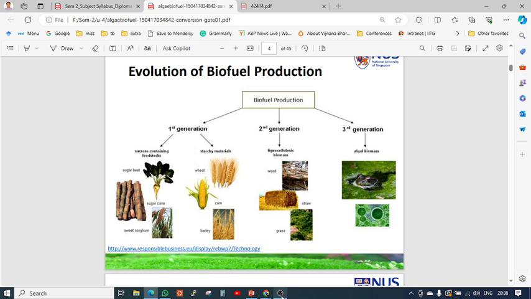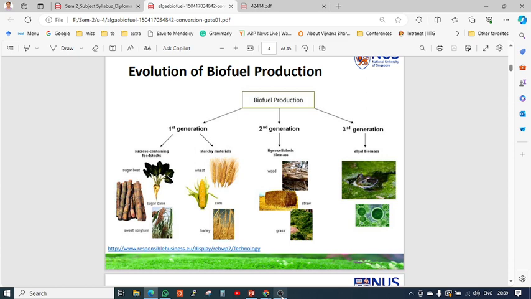The second generation is from biomass, mostly wood, with some processes. Unlike the first generation, which you can process without chemical processes, in the second generation we utilize this biomass to produce biofuel with some chemical processes. The third generation is the algal biomass, which is what we mostly focus on nowadays.